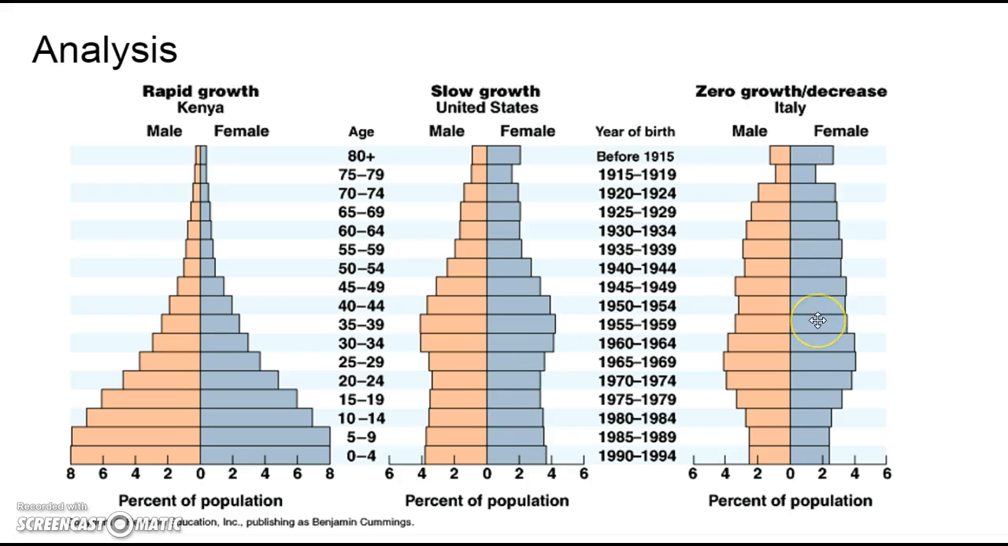Italy, on the right, is actually decreasing in population. And there's one thing that gives it away. If you look right here, it's getting narrower at the bottom. So what we're seeing is they're having fewer births. So naturally people are passing away, but they're not replacing those deaths with births. They're replacing some, not all. So we're seeing a decrease in the population.